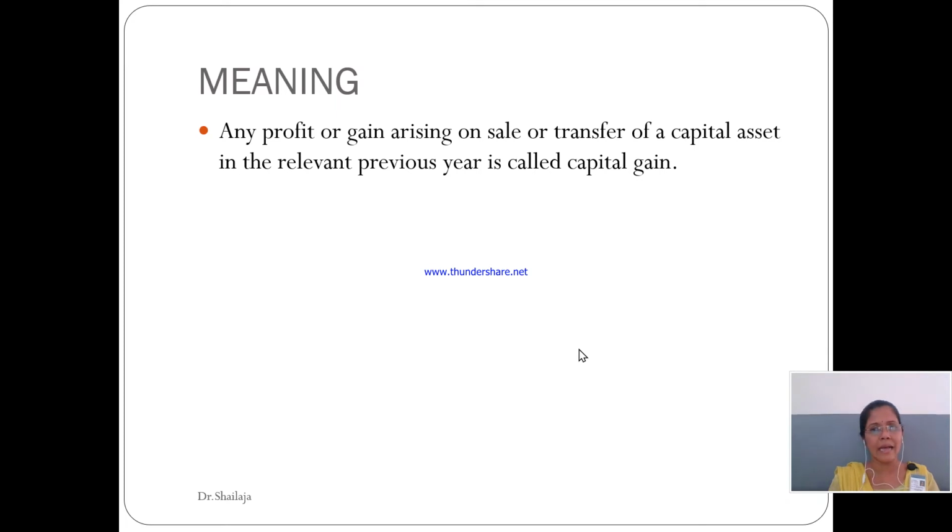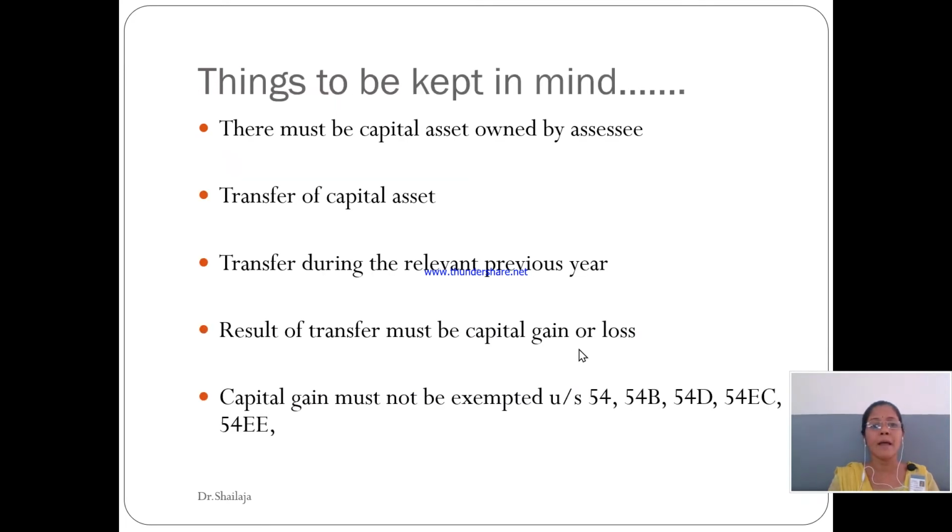It means there has to be an asset and that asset has to be owned by an assessee. You all know the meaning of assessee now. There has to be a transfer of a capital asset. Transfer here means it can be a sale, transfer, relinquishment, or surrender of any capital asset. Then the transfer should be during the relevant previous year. What is the relevant previous year for us? It is 2018-19. The result of this particular transfer must be a capital gain or a loss.